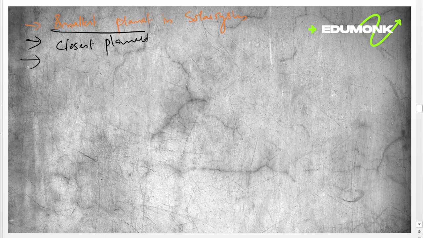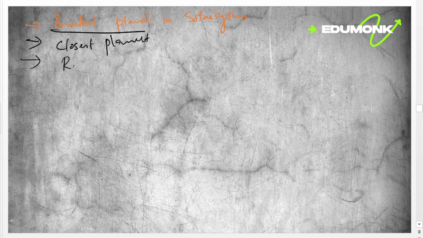Then Mercury is the smallest planet in our solar system. It is the smallest planet, and also the closest planet to the Sun. Then one day in Mercury takes 59 days, as we already saw.